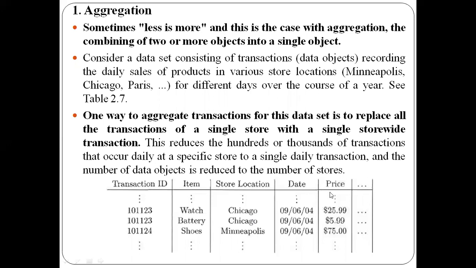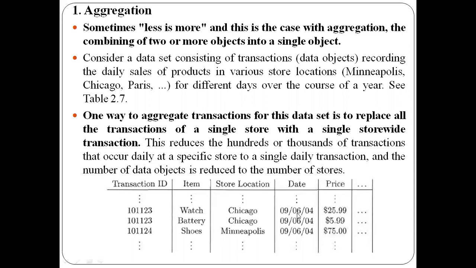So if it is a numeric attribute, you can perform the aggregation by summing all these values and by considering the average of this. For example, Chicago, here I got two rows. I can add these two values and find the average, and that can be kept in an aggregated row. And even in the date, instead of maintaining individual dates here, you can mention the months. That is how you can aggregate the data.